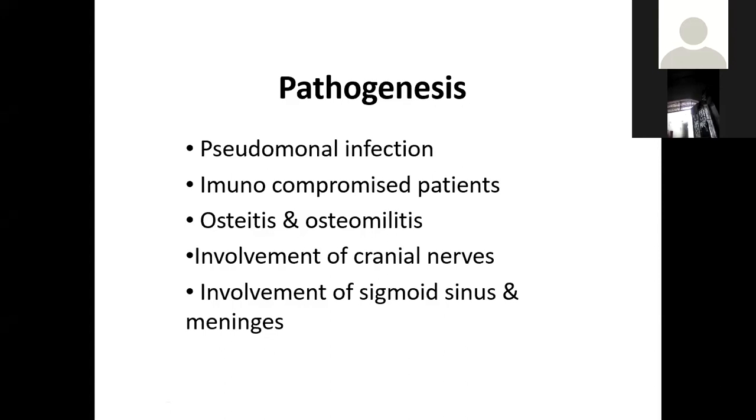If it involves the base of the skull and the jugular foramen, then what will happen? The jugular foramen contains the last 4 cranial nerves, 9th, 10th, 11th, and 12th. So what will happen?